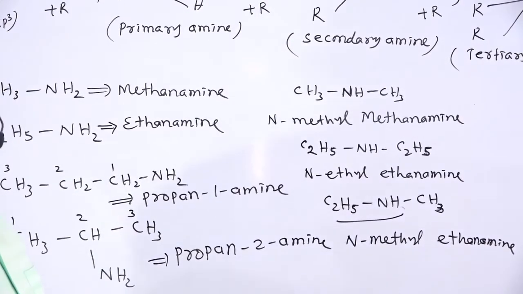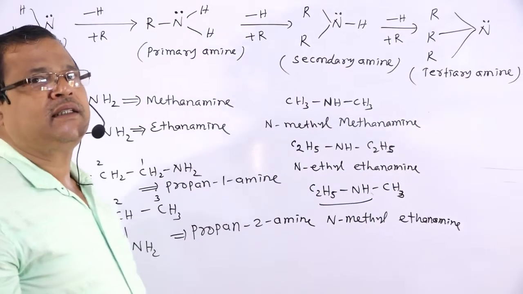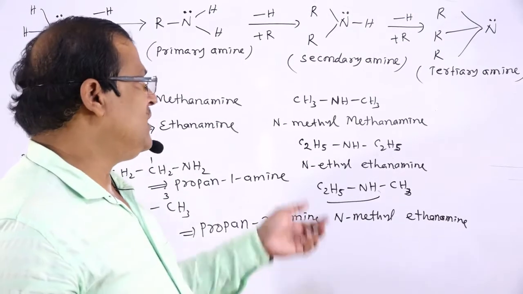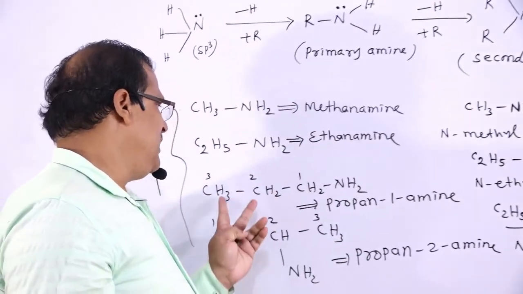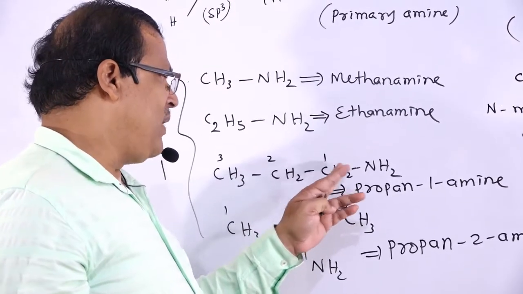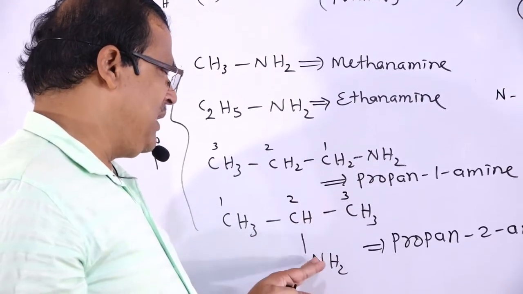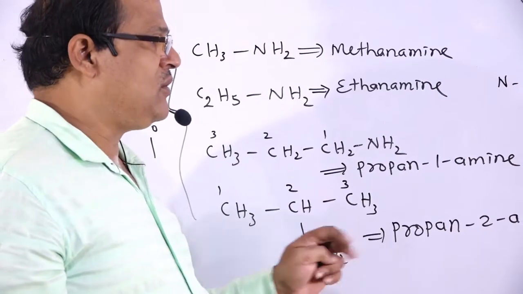Amines are generally named as alkanamines. So this is primary amine: methanamine, ethanamine, propan-1-amine, propan-2-amine. The NH2 group occurs at position 2.